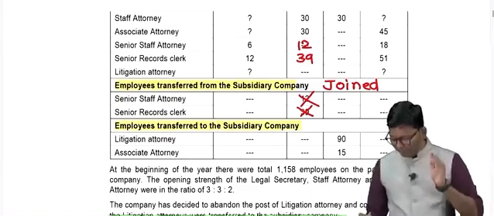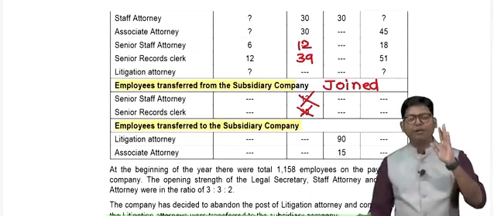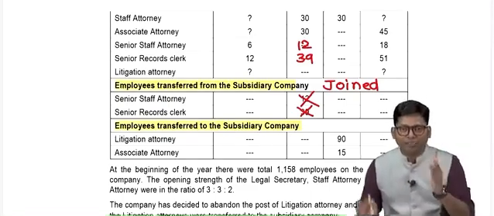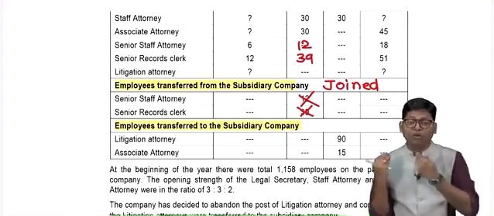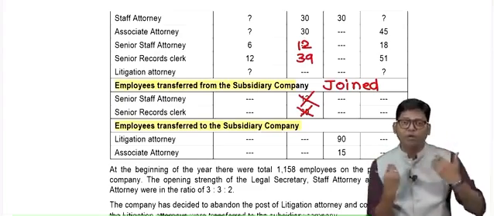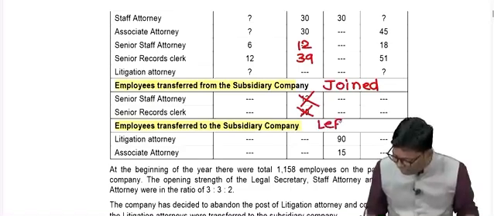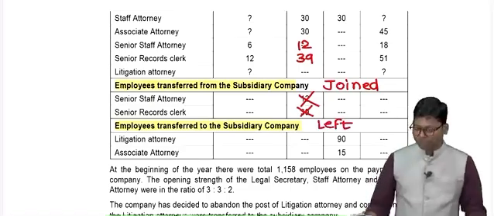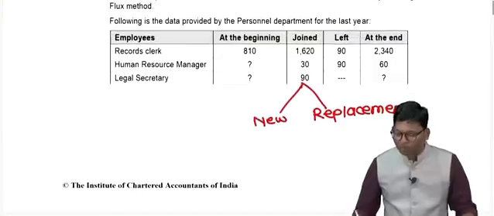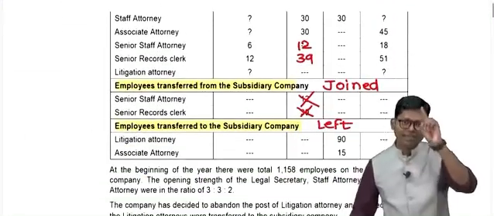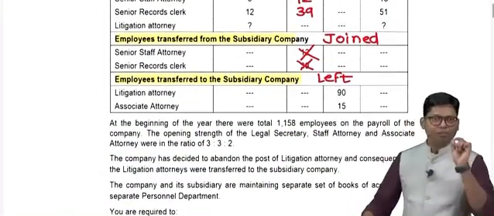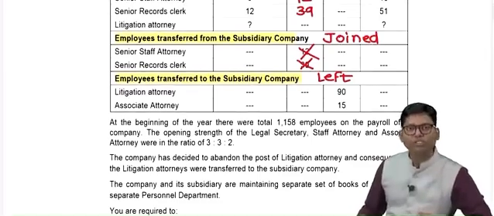Now, this is the employees transferred to subsidiary company. During the given period, some employees have joined and some employees are now going to the subsidiary company from your holding company. They are going. So, this event can be treated as equivalent to a left event. If you check, the numbers are given in the left column only. See, no, left column, and they have given you 90 and 15. So, litigation attorney and associate attorney.